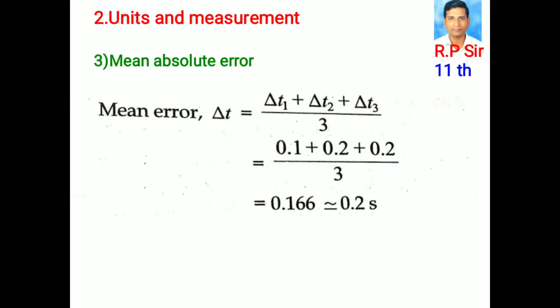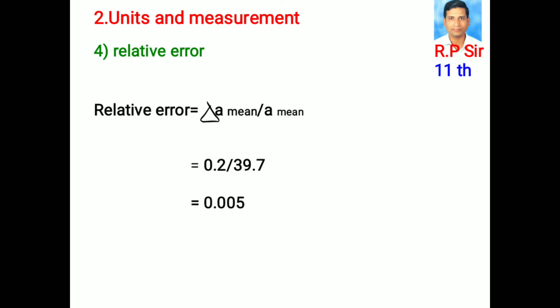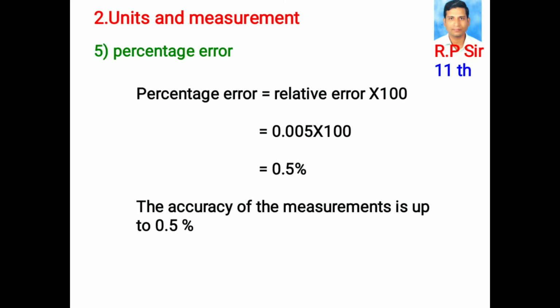Now mean absolute error, that is mean error, delta t equals delta t1 plus delta t2 plus delta t3 by 3, which is 0.1 plus 0.2 plus 0.2 by 3, equal to 0.166, approximately 0.2 seconds. Relative error, delta A mean by A mean, that is 0.2 by 39.7, equal to 0.005. And last, percentage error, relative error into 100 equals 0.005 into 100 equals 0.5%. The accuracy of the measurements is up to 0.5%.